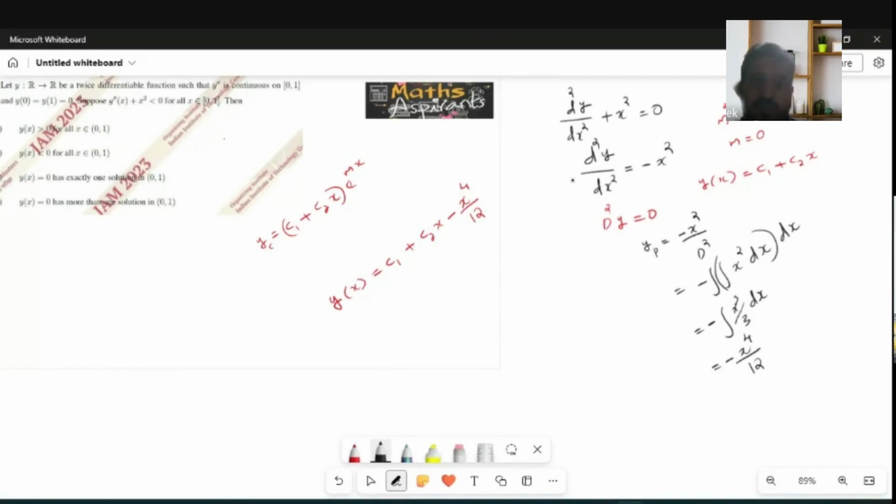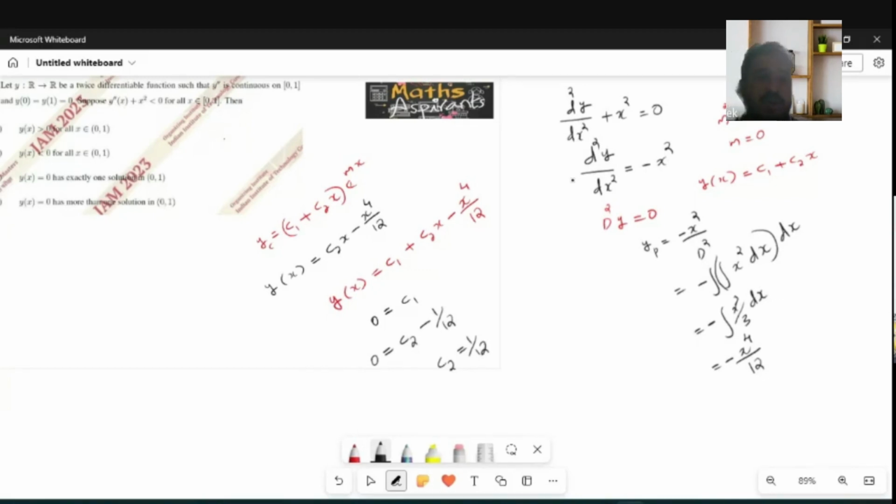So y of 0 is equal to 0 implies 0 is equal to c1, so c1 is equal to 0. So your solution becomes y of x is equal to c2x minus x raised to 4 by 12. Now y of 1 equal to 0 implies 0 is equal to c2 minus 1 by 12, so you will get c2 equal to 1 by 12.